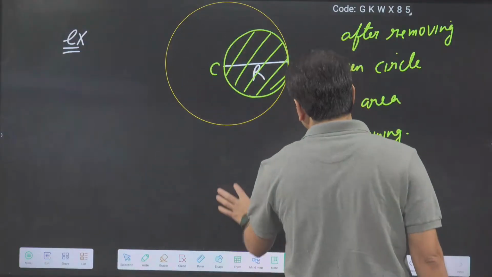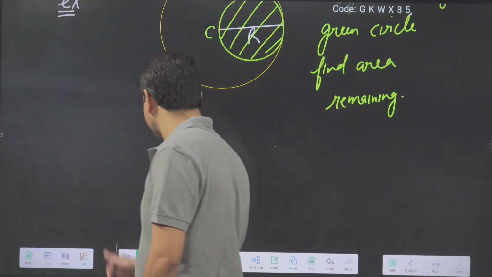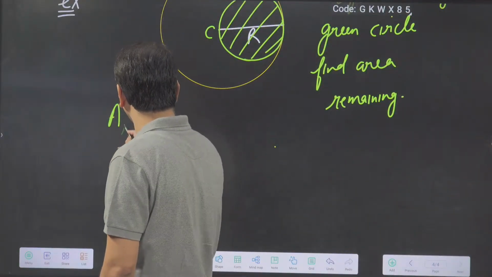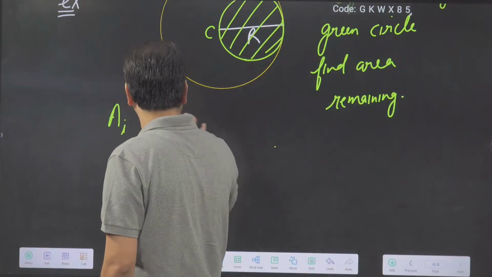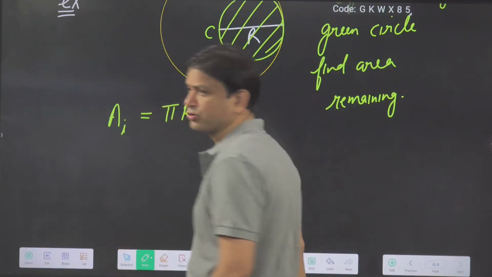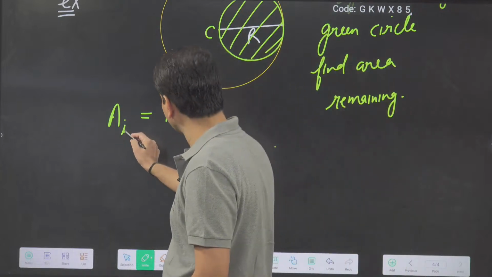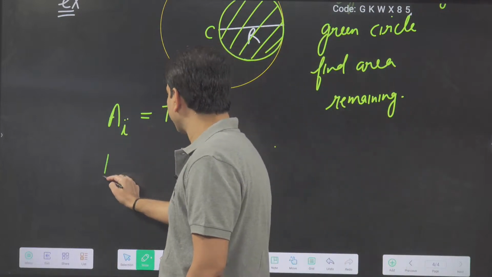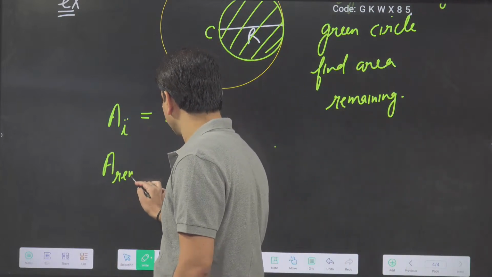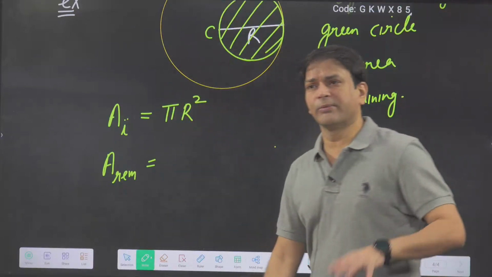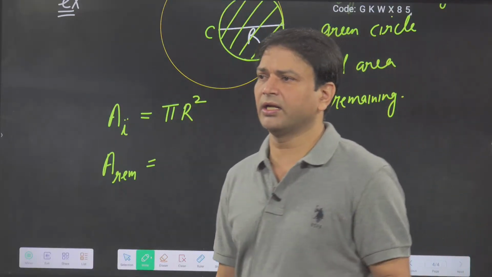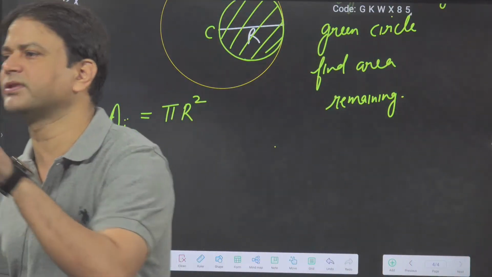Now what is the initial or original area? Initial area is pi capital R square, because initially it was a complete circle. And how much area did I remove? I am removing a circle.